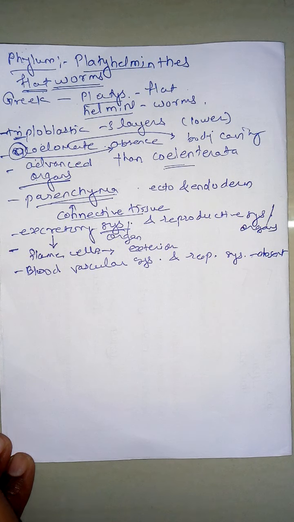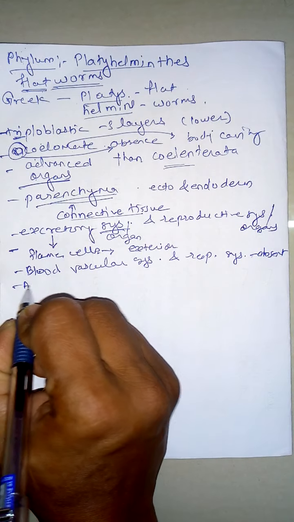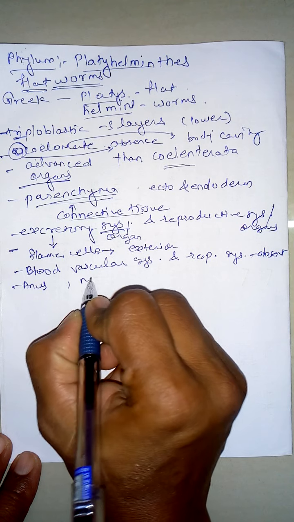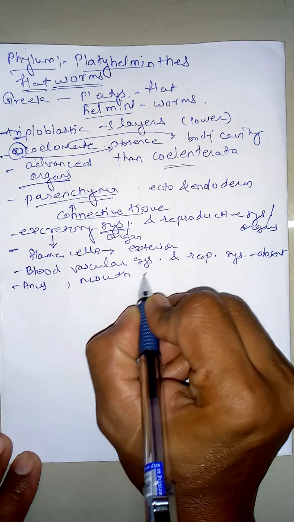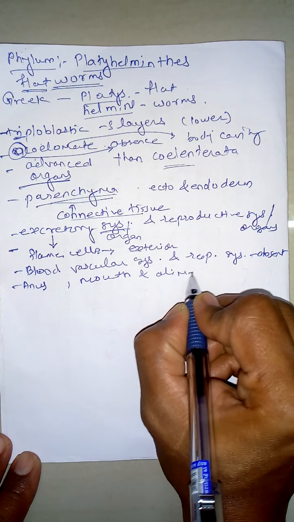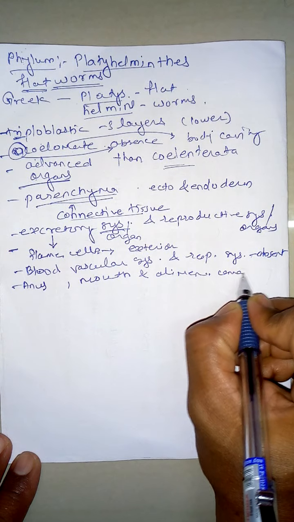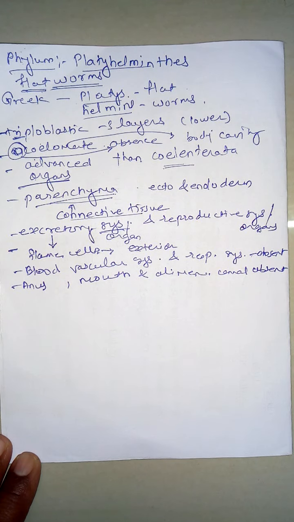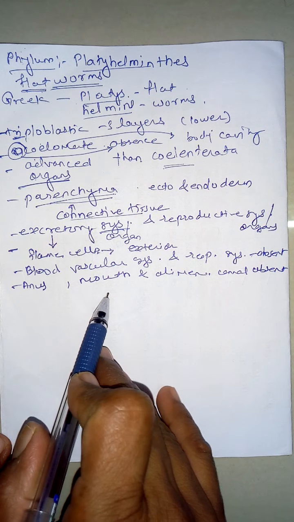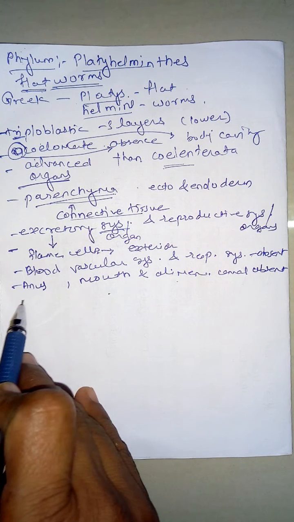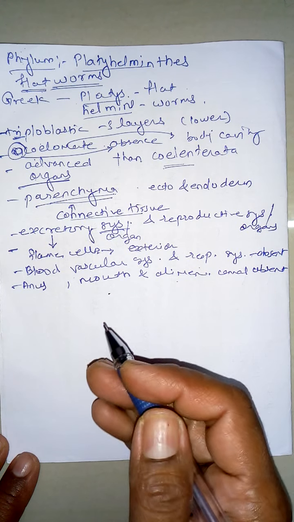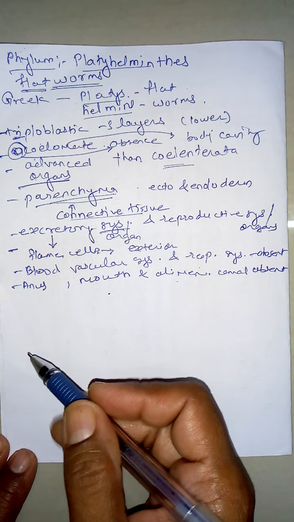The anus is also absent. In some cases, the mouth and alimentary canal are also absent. Now you will think: if the mouth, alimentary canal, anus, blood vascular system and respiratory system are all absent, then how does the animal remain alive?